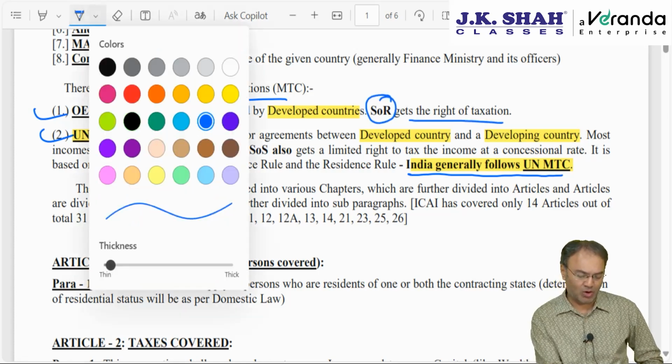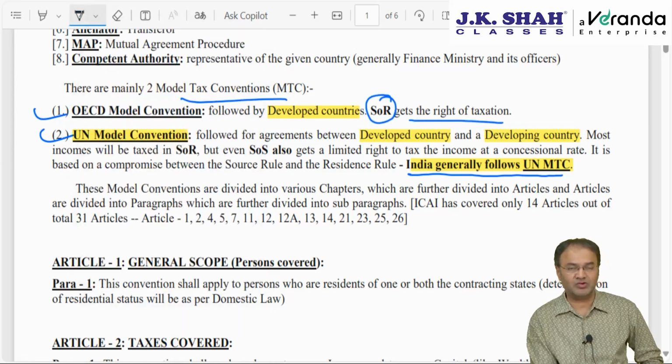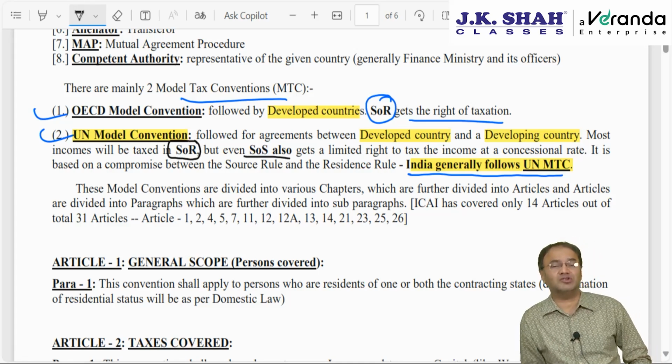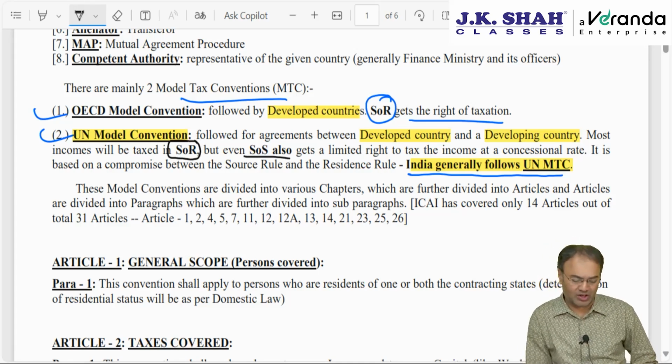And as far as the UN model is concerned, which India generally follows, here also the right of taxation is given to SOR, but in some cases SOS, state of source, can also charge tax. But SOS can charge tax at a concessional rate, not as per the normal rate.